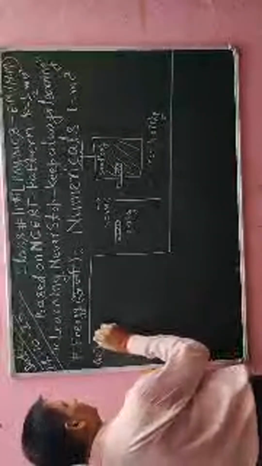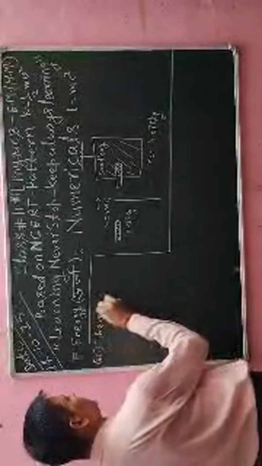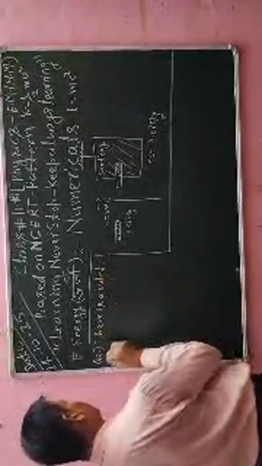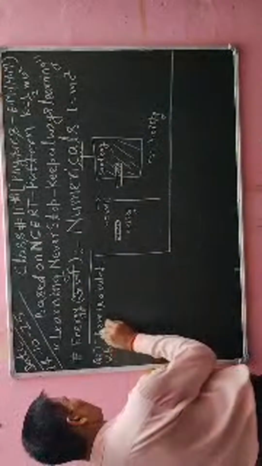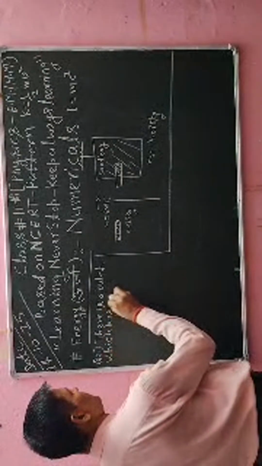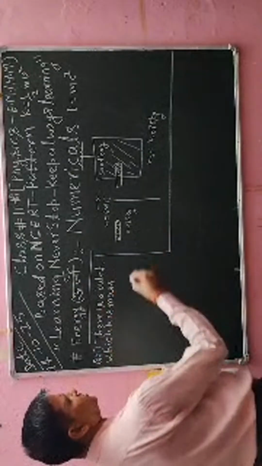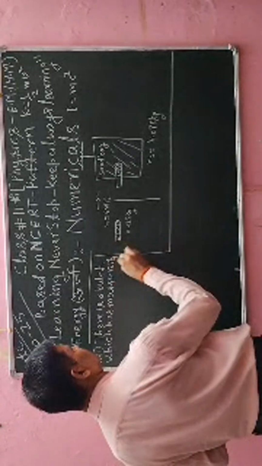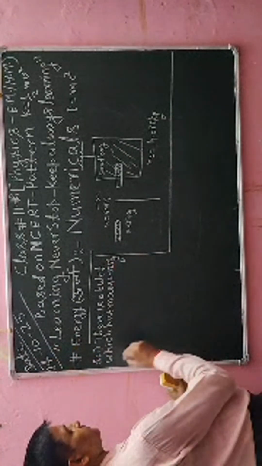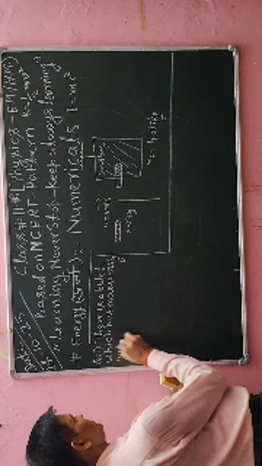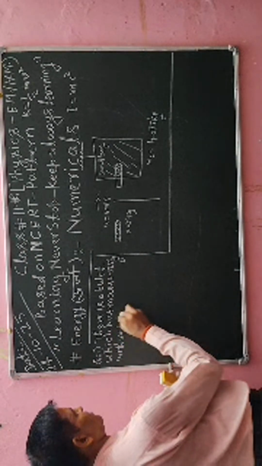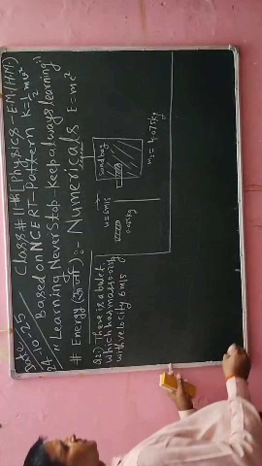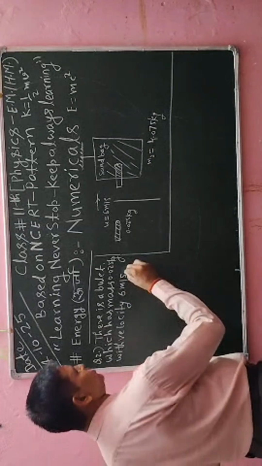Now there is a bullet which has mass 0.025 kg, and with velocity 6 meters per second, that is moving